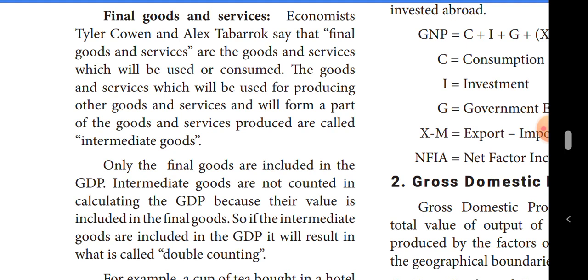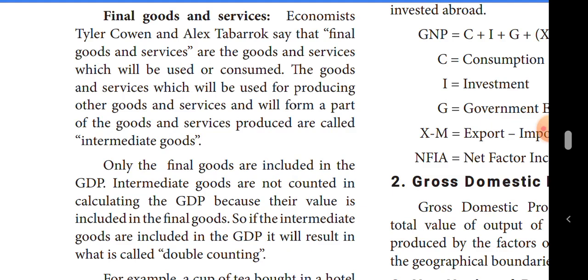If the intermediate goods are included in the GDP, the result is what is called double counting. So it is very difficult to add them in the GDP. Only the final goods value alone is added in the GDP. For example, a cup of tea.